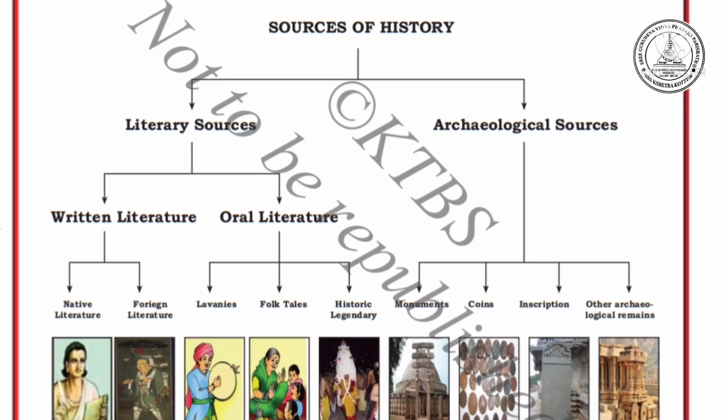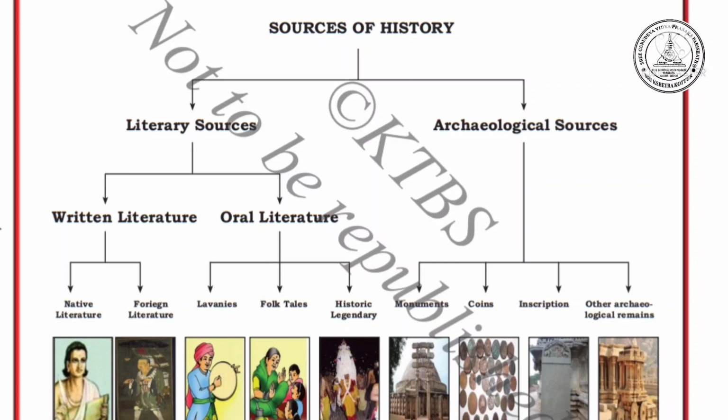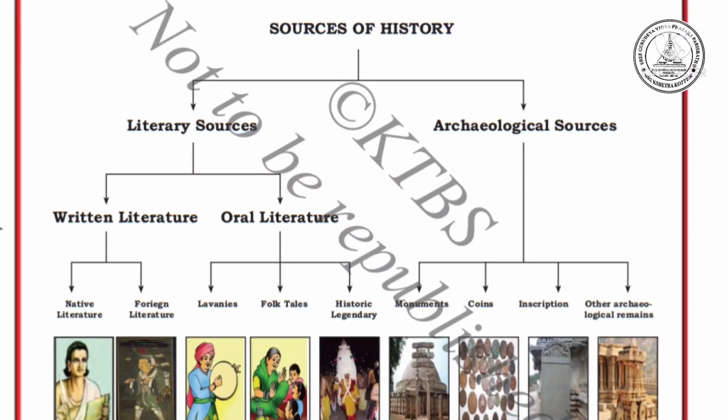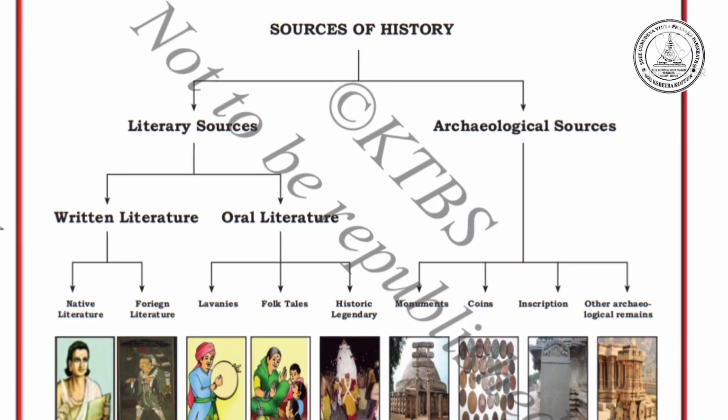It was constructed only by literary persons, those who are literate. Native literature means the native persons, native poets or native authors made these kinds of epics. These epics give information about history. Like that, foreign literature means foreign people, foreign poets and authors made the epics.